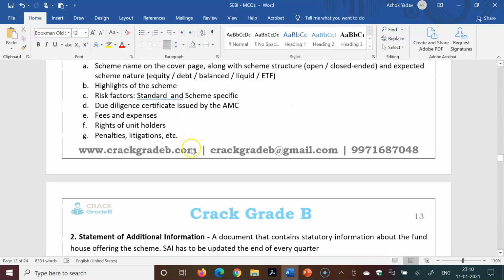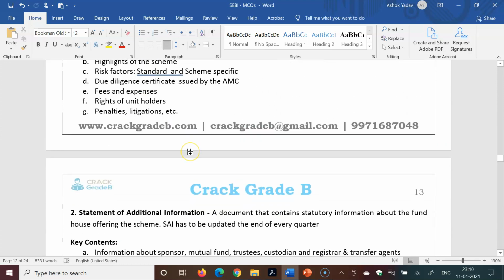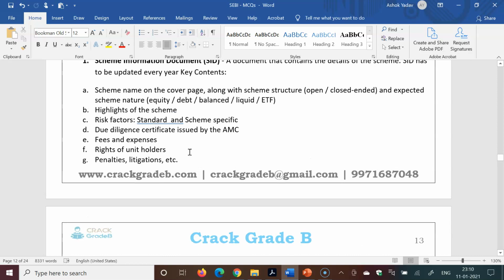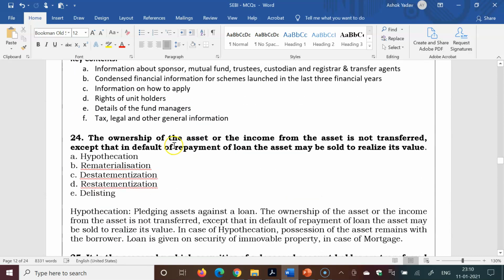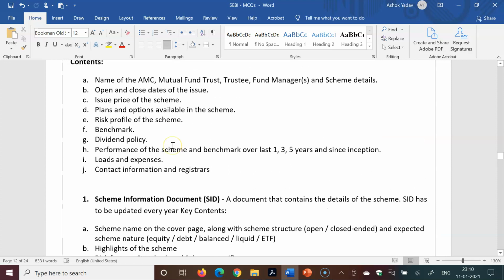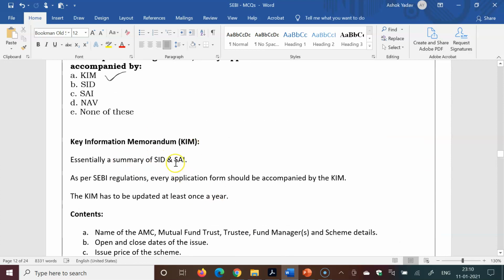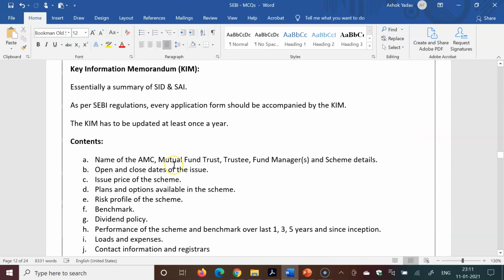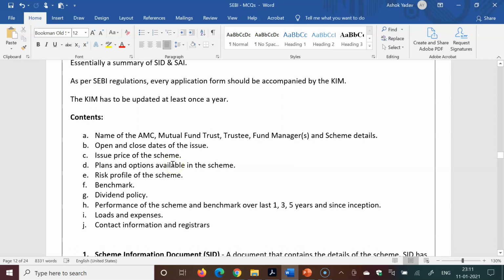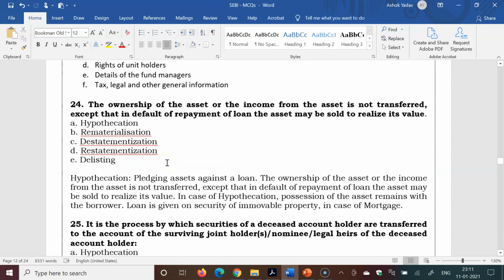SID and SAI in combination are called the offer document. In KIM, a summary of these both documents is provided to SEBI with the application form for the fund offer.